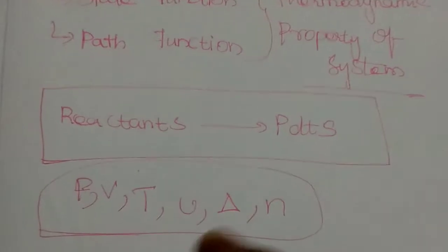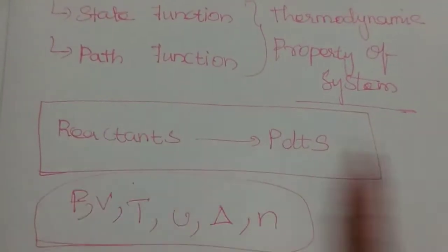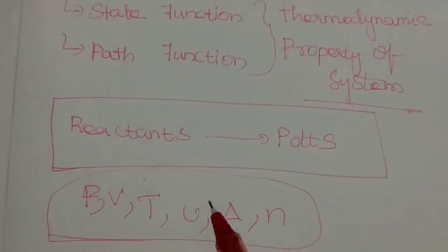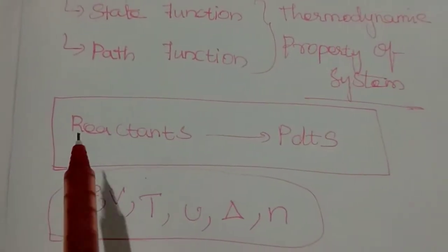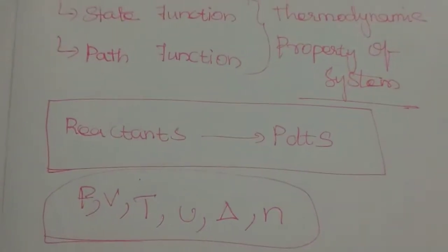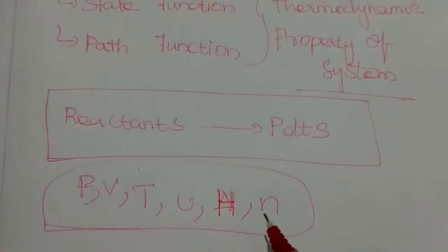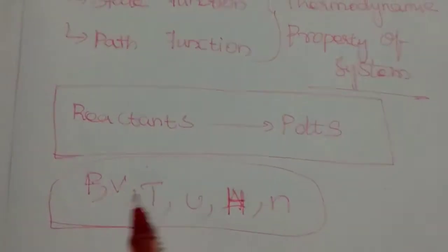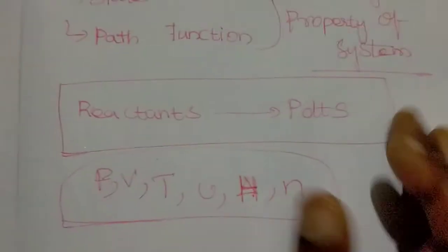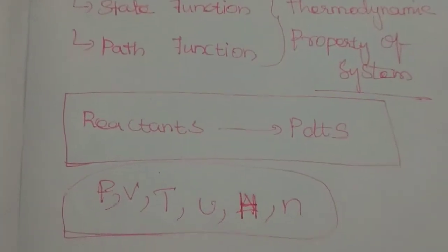Pressure means the pressure we apply from the initial to the final stage. Volume and temperature you already know. Internal energy is the energy of the molecules present in the reactant and product. Enthalpy is heat energy, and n is the number of moles present in the reactants and products. These are the variables involved in a thermodynamic reaction.